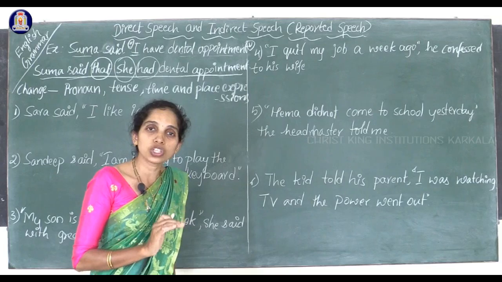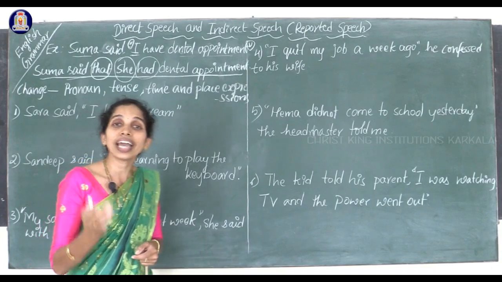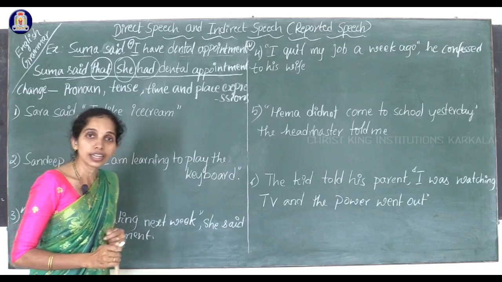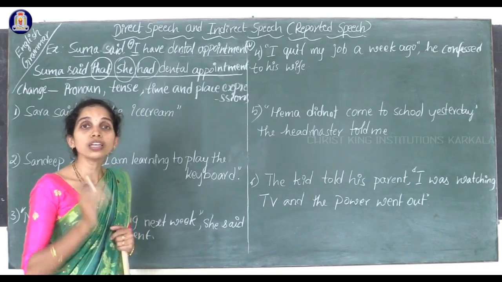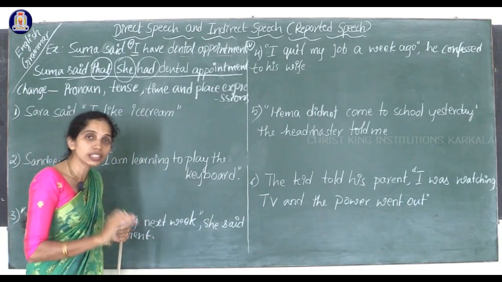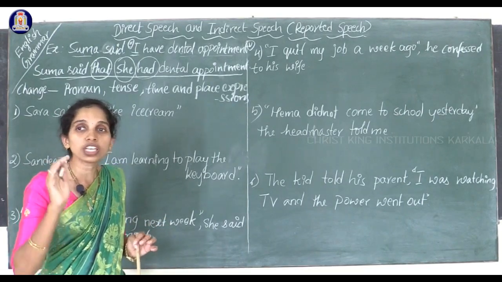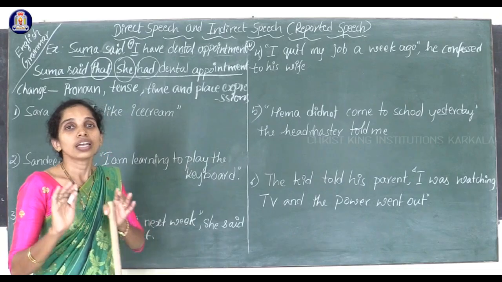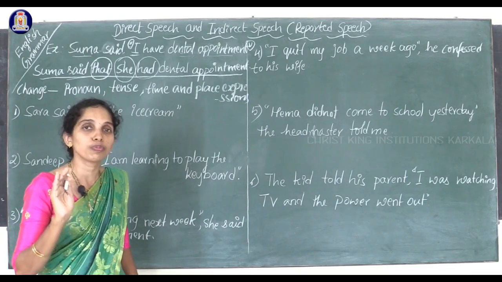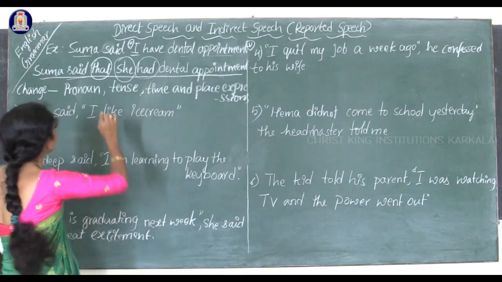If the direct speech is in the present tense, then of course the indirect speech will be in the past tense. If the direct speech is in the past tense, then the indirect speech will be in the past perfect tense. And if the direct speech is in the past perfect tense, you are not supposed to change the tense in indirect speech. You have to keep the tense the same. Don't get confused. Make these things clear, then you will understand reported speech very clearly. So here, look at this.